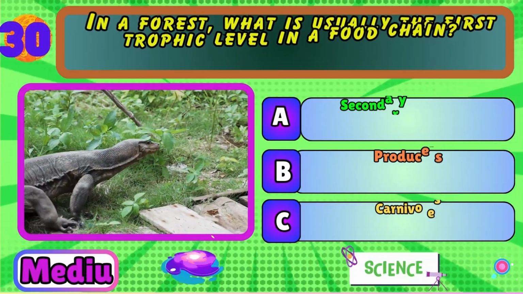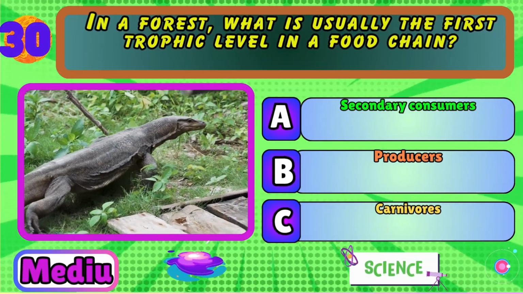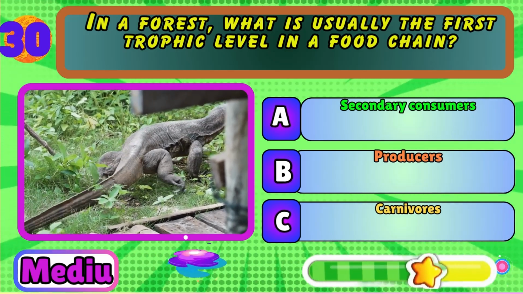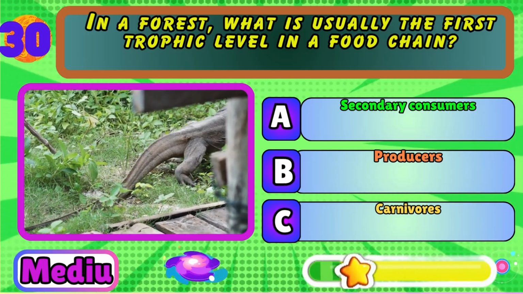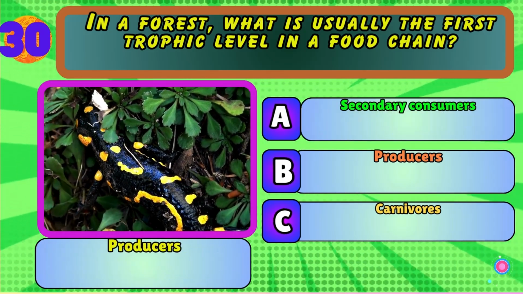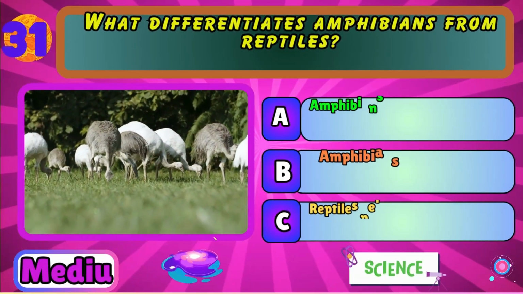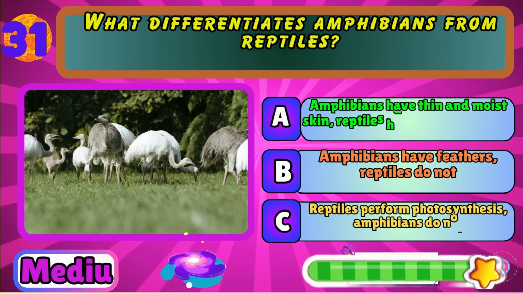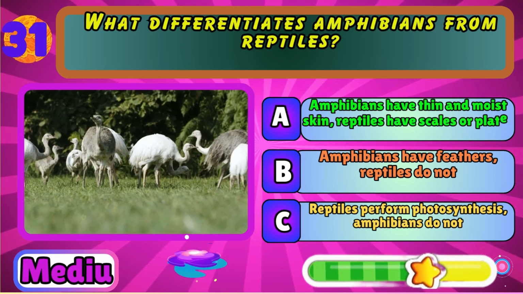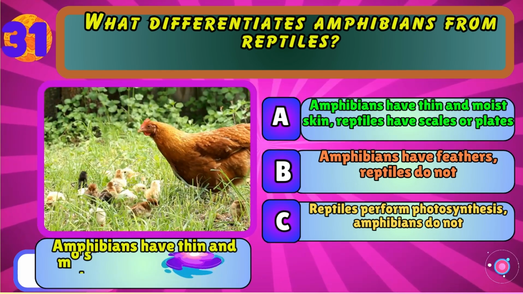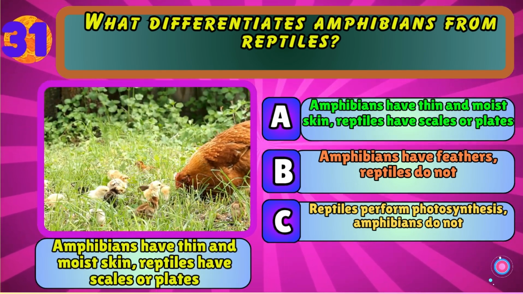In a forest, what is usually the first trophic level in a food chain? Secondary consumers, producers, or carnivores? Producers. What differentiates amphibians from reptiles? Amphibians have thin and moist skin, reptiles have scales or plates; amphibians have feathers, reptiles do not; or reptiles perform photosynthesis. Amphibians have thin and moist skin, reptiles have scales or plates.